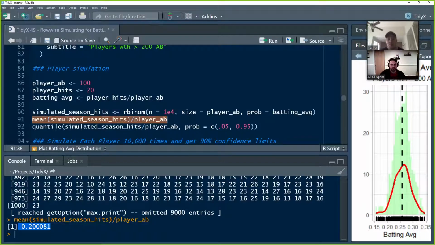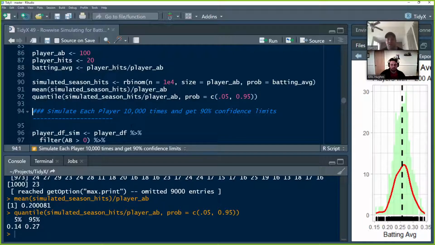The reason why we have this distribution is to then be able to calculate our quantiles. So how much certainty can we have in this player who is a .200 hitter? With only 100 at-bats, obviously, there's a broad range of probable values. And as this player bats more, that'll obviously become tighter and tighter. We're essentially creating a simulation of random draws of successes and failures based on what we've observed this person do and the number of times they've been observed to do it.